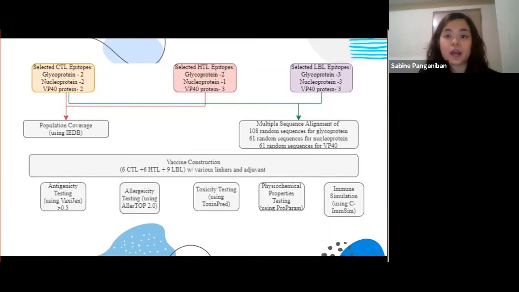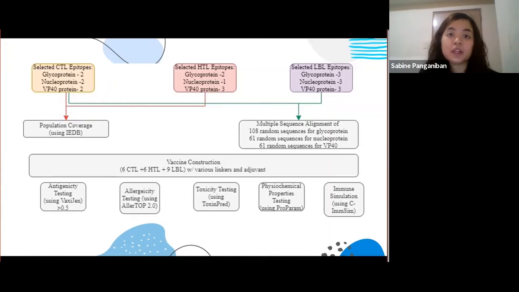Both vaccines have 6 CTL, 6 HTL, and 9 LBL epitopes integrated in a serial manner, so a total of 2 vaccines were constructed. Assessment of the vaccine constructs was done for both vaccines: the antigenicity, allergenicity, toxicity, and physicochemical properties were analyzed. The vaccine with the high antigenicity score shall be chosen, since the presence of antigen particles is the signal for immune response and memory cell formation.